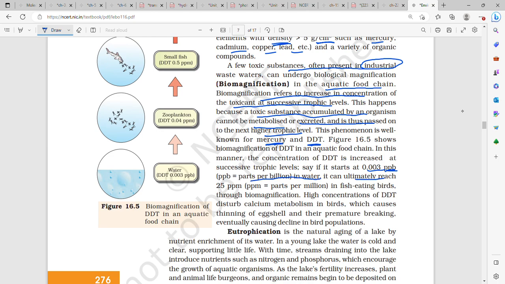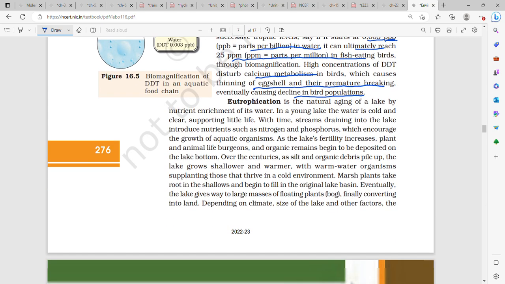It can ultimately reach 25 parts per million in fish-eating birds through biomagnification. What happens to fish-eating birds with a high concentration of DDT? It disturbs calcium metabolism in the bird, and this causes thinning of the eggshell and premature breaking of the eggshell, eventually causing a decline in bird population.